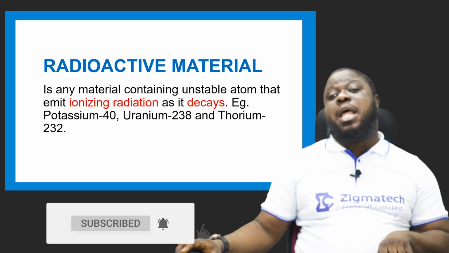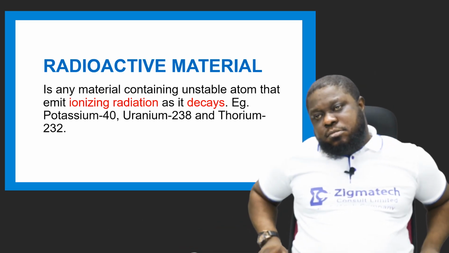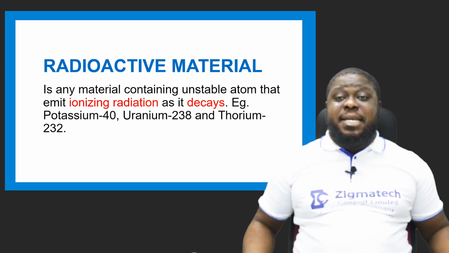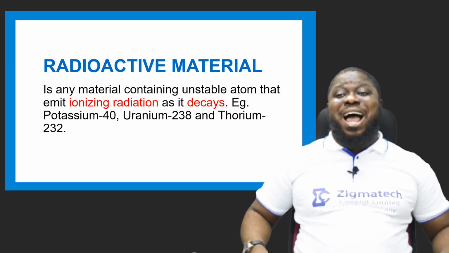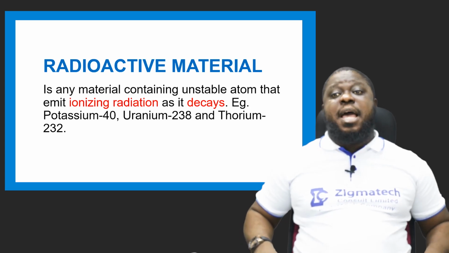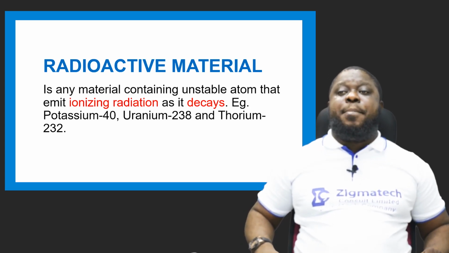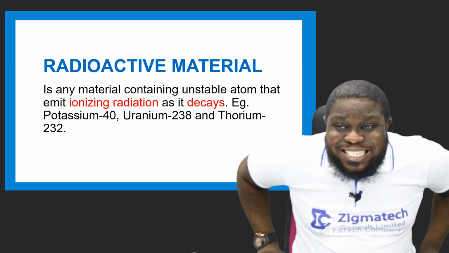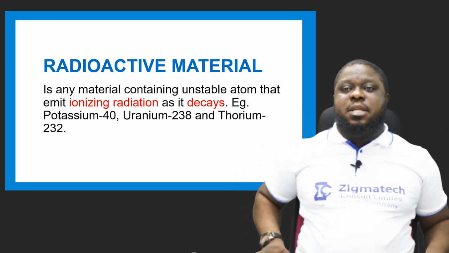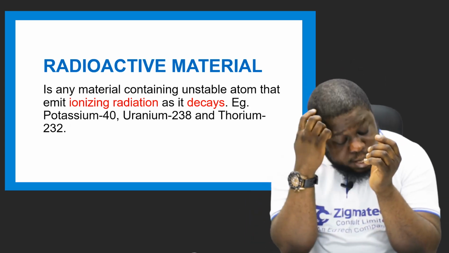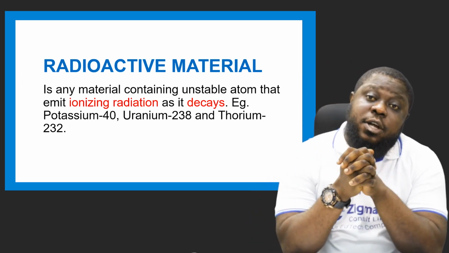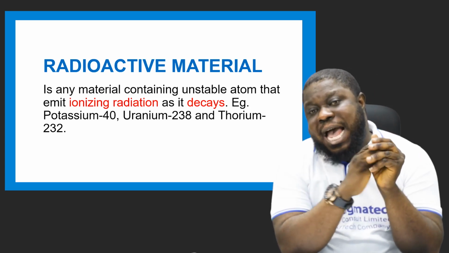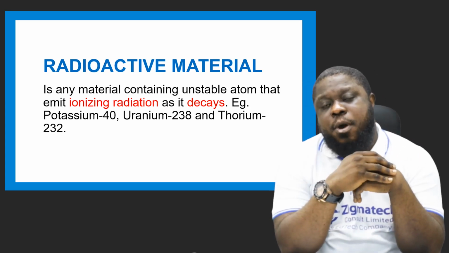Now, this particular nuclear reaction is on radioactive materials. The materials that undergo nuclear reaction are called radioactive materials. A radioactive material is any material containing unstable atoms that emits ionizing radiation as it decays. Radiation is the emission or transmission of energy in the form of waves and other particles through a material medium.